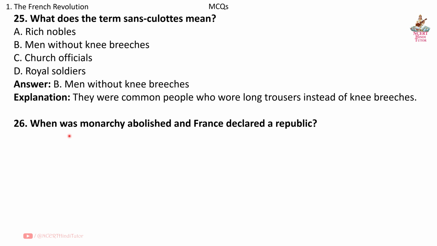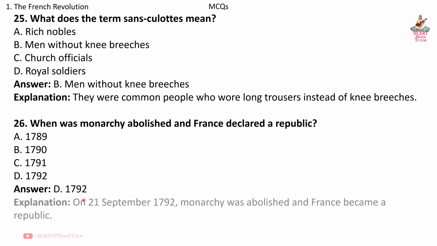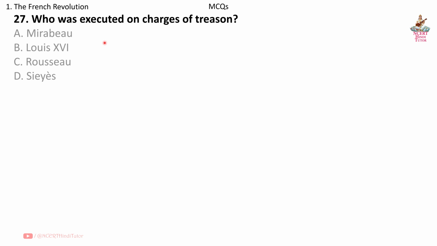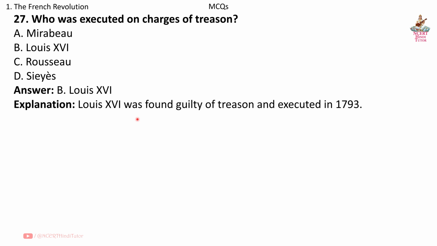Question 26. When was monarchy abolished and France declared a republic? Answer D. 1792. Explanation. On 21 September 1792, monarchy was abolished and France became a republic. Question 27. Who was executed on charges of treason? Answer B. Louis XVI. Explanation. Louis XVI was found guilty of treason and executed in 1793.